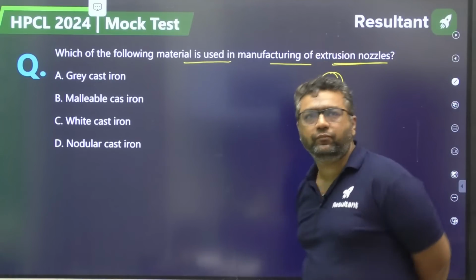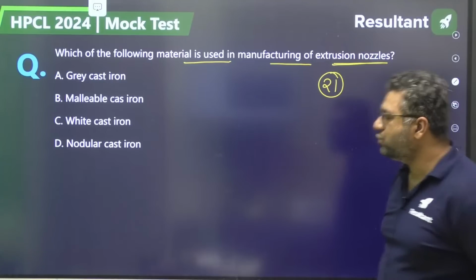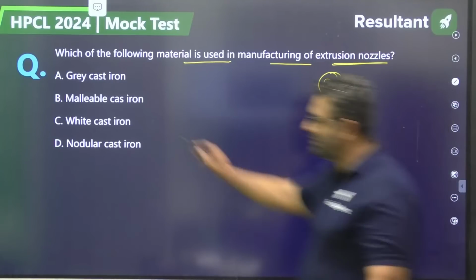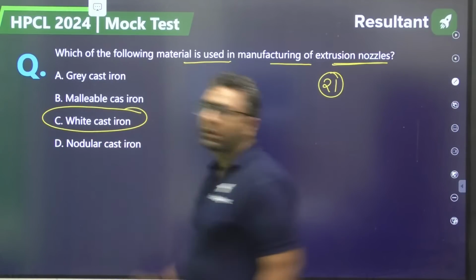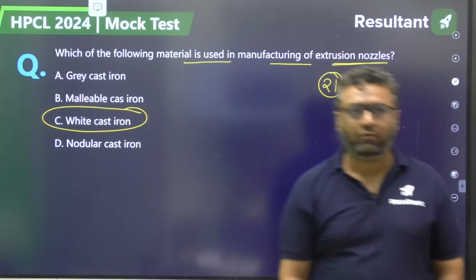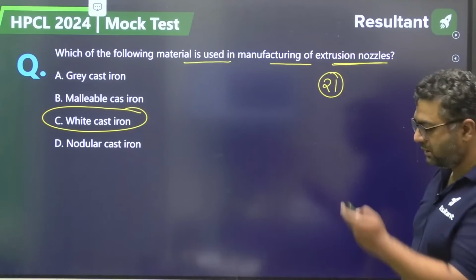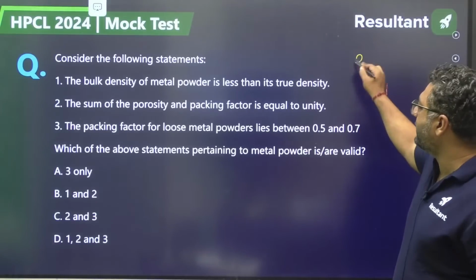Okay. So dear, I would like to say the answer for this is white cast iron. White cast iron is the right answer for this. Moving to question number 22.